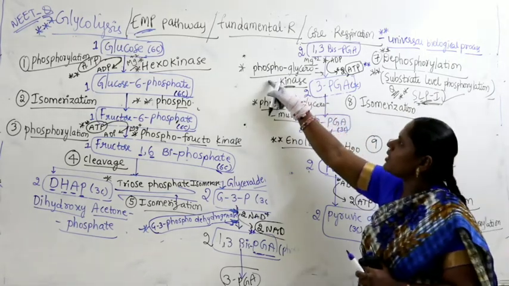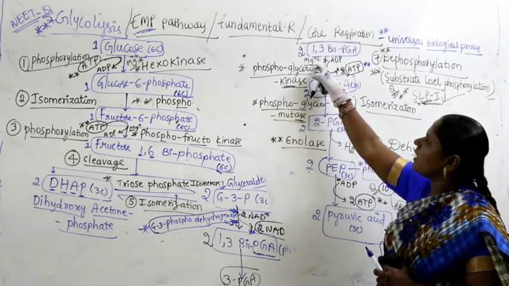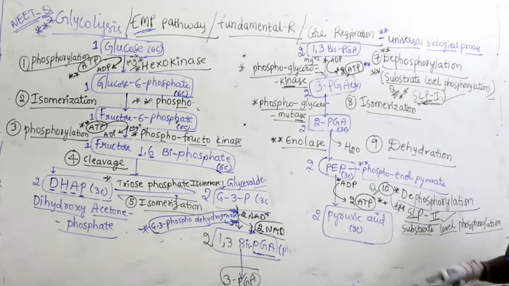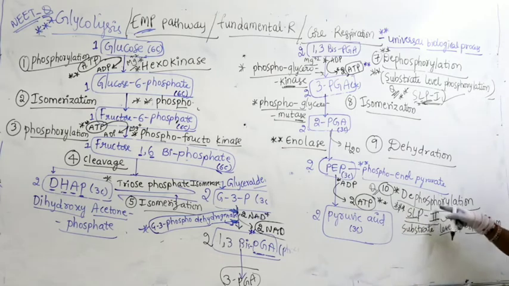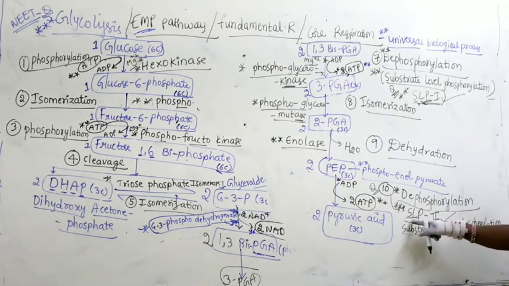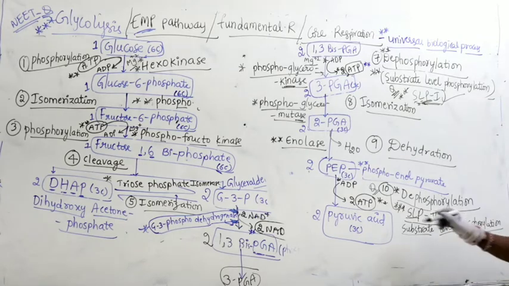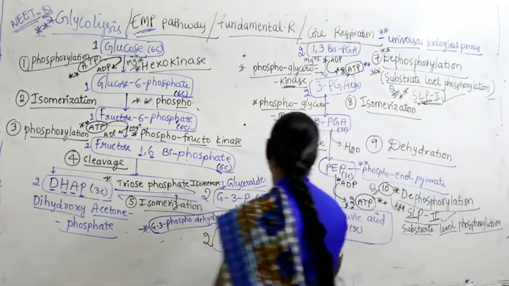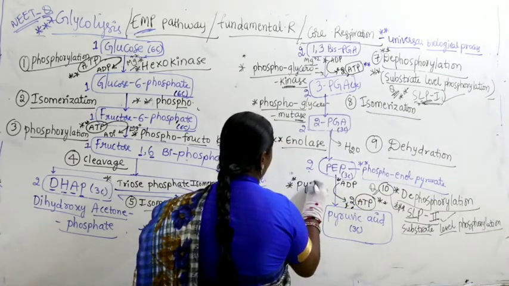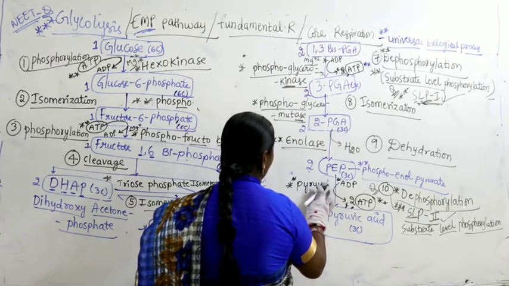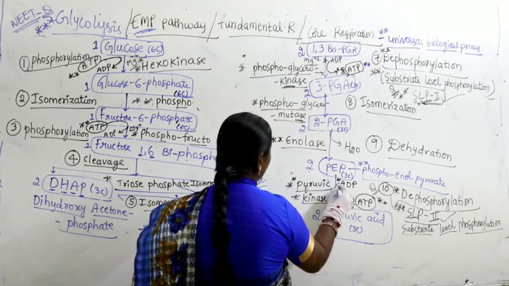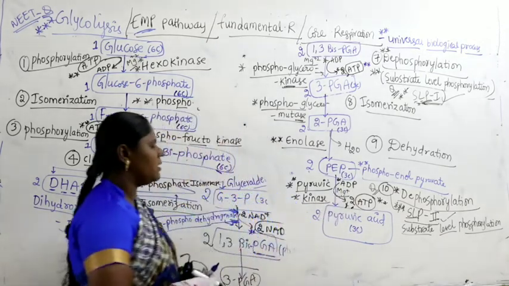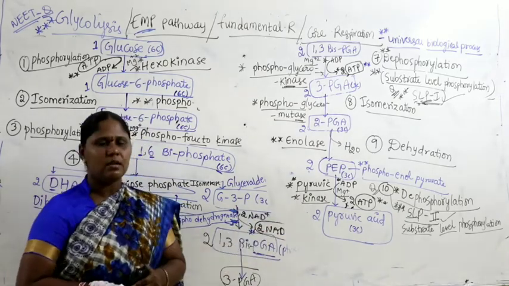Importantly, remember the enzyme phosphoglycerokinase. Kinase, for that the activator is magnesium. Similarly, the last step, conversion from PEP to pyruvic acid, is also called dephosphorylation, as SLP, substrate level phosphorylation number 2, where there is also a synthesis of two molecules of ATP. And what is the name of the enzyme? The name of the enzyme is pyruvate kinase, or you can write pyruvic kinase. So wherever pyruvic kinase is there, magnesium will come into the picture. Kinase is an enzyme, for that magnesium is an activator.